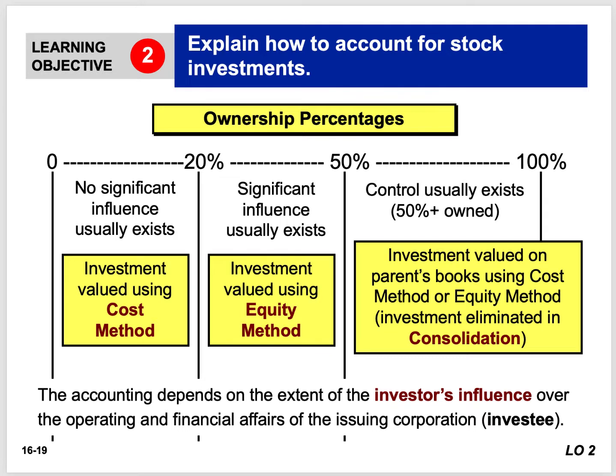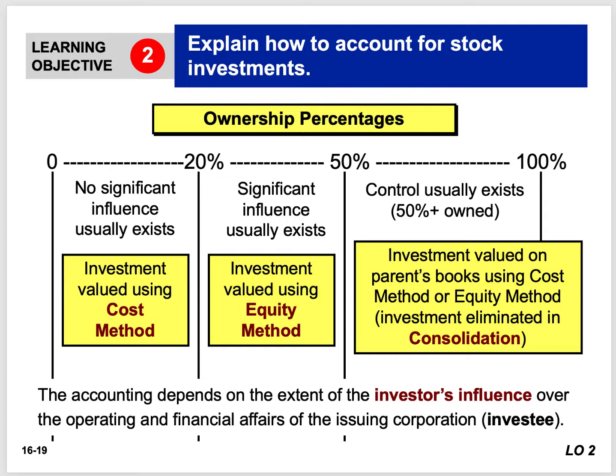Again, what's the takeaway here? The key takeaway is knowing that the accounting record keeping depends on the extent of the investor's influence over the operating and financial affairs of the issuing corporation. That issuing corporation is the investee, right?